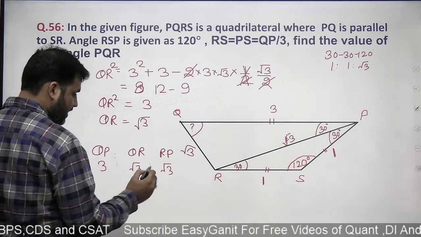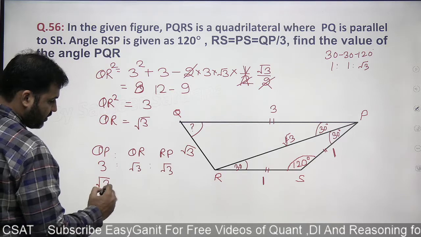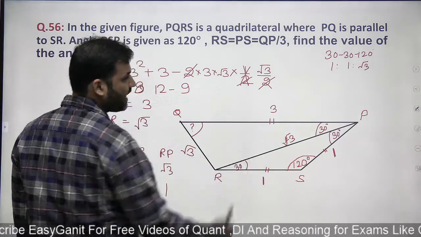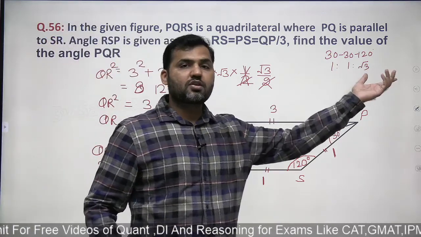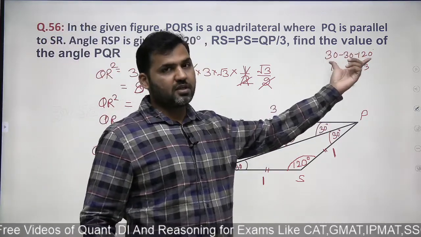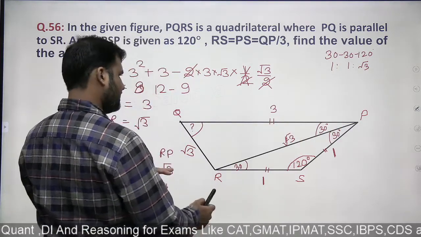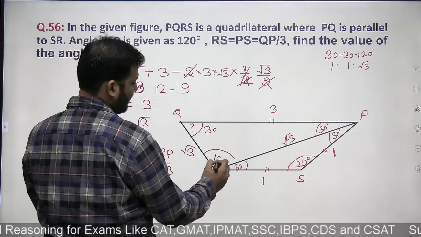Now you see that if I divide this whole triangle, this ratio with √3, the final ratio I'll get will be √3:1. That means the side ratio of this triangle is 1:1:√3. And if the side ratio is 1:1:√3, that means triangle will definitely be 30, 30, 120. So can I say that this angle will also be 30 and this angle will be 120?